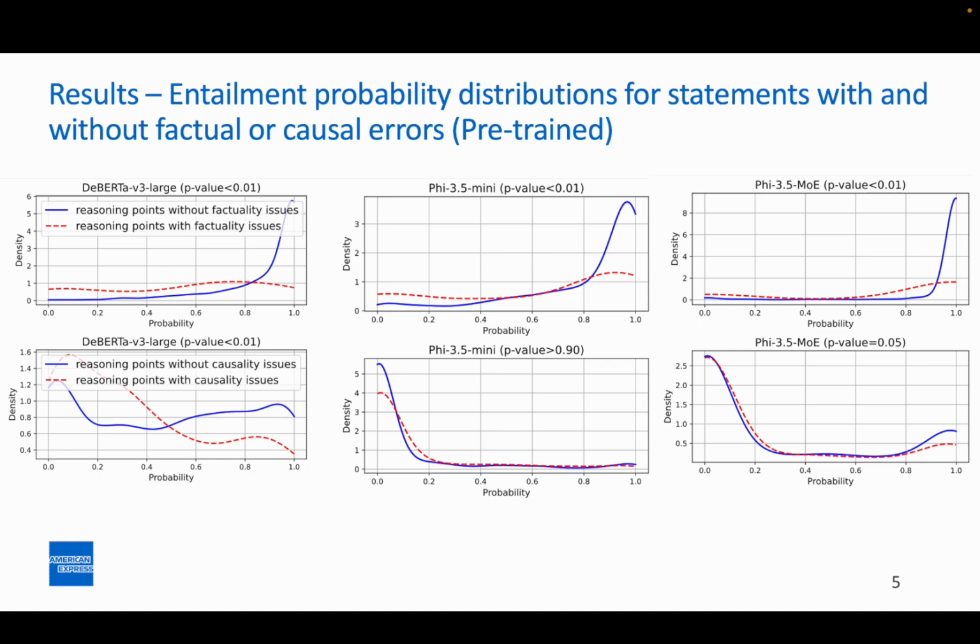On this page, p-values for the detection are listed. When the p-value is smaller than 0.05, that means the encoder or LM has the ability to distinguish reasoning points with versus without factuality or causality errors.